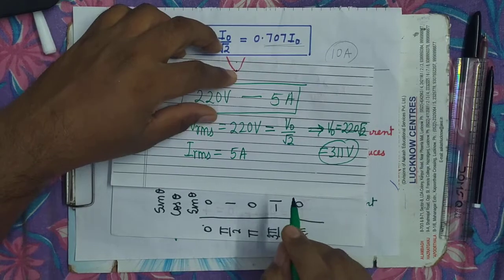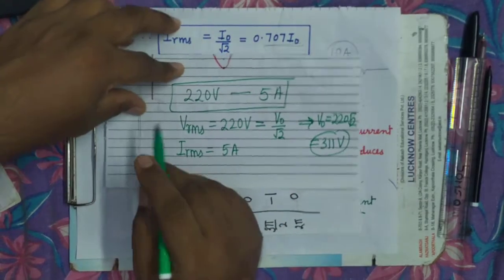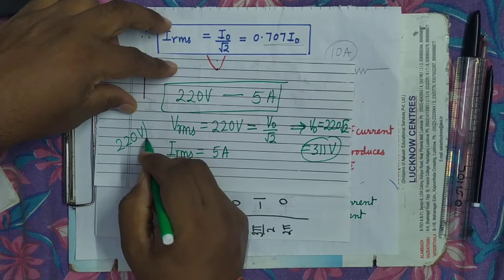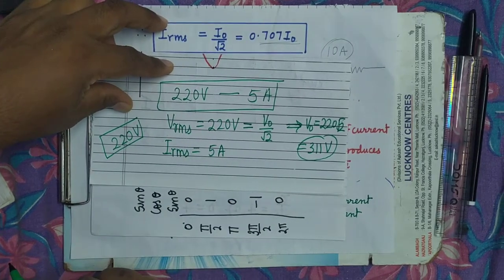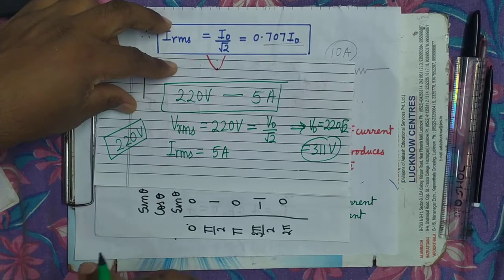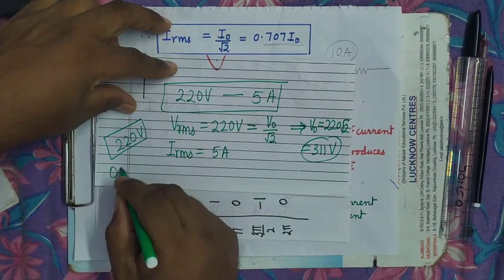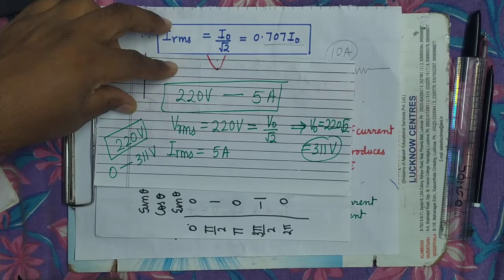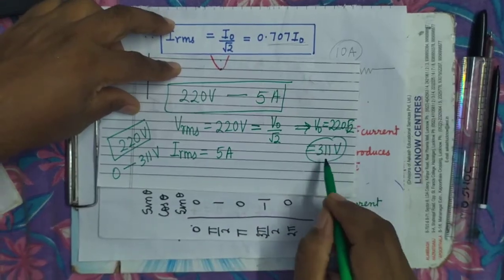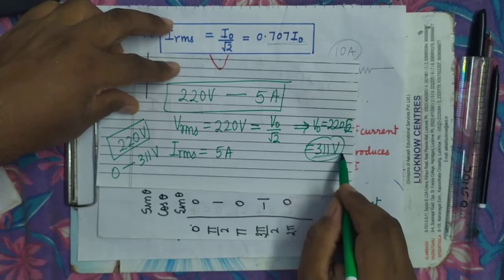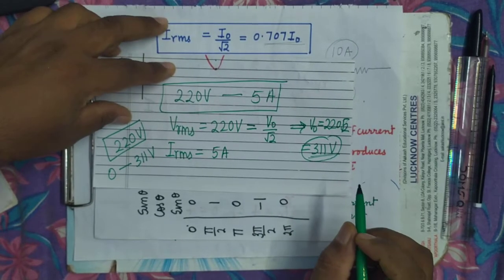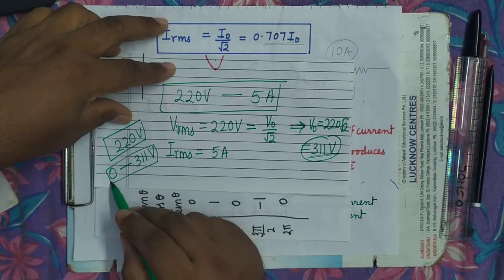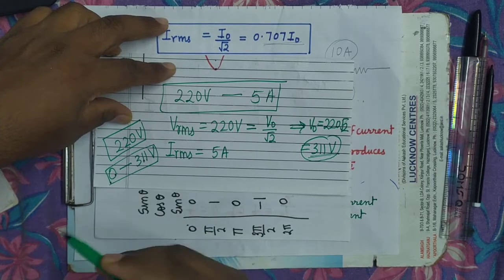What does it mean? It means if the electric supply in your house has a voltage of 220 volt, the value of voltage at any instant will be between 0 and 311 volt. It means the supply in your house has a peak value of 311 volt. At any instant, the value of voltage can be any value in between.